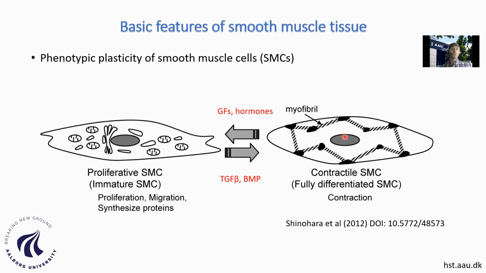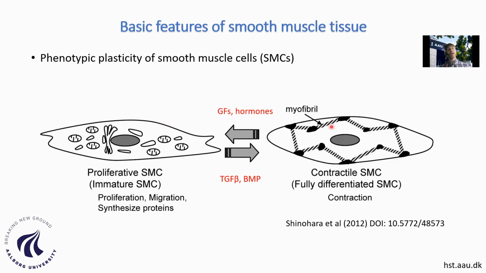There is a continuum between the contractile phenotype, the fully differentiated smooth muscle cell, and another phenotype in which there is synthesis of different proteins that facilitate migration and proliferation of the cells. So they undergo mitosis and proliferate. But this, as I said, is mostly associated with some pathological conditions.